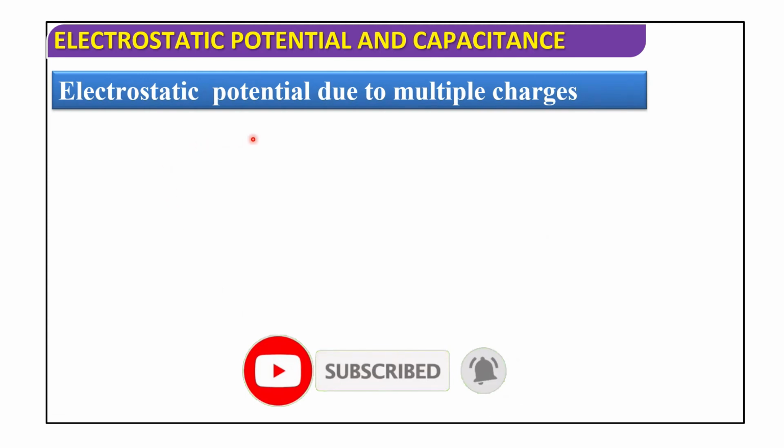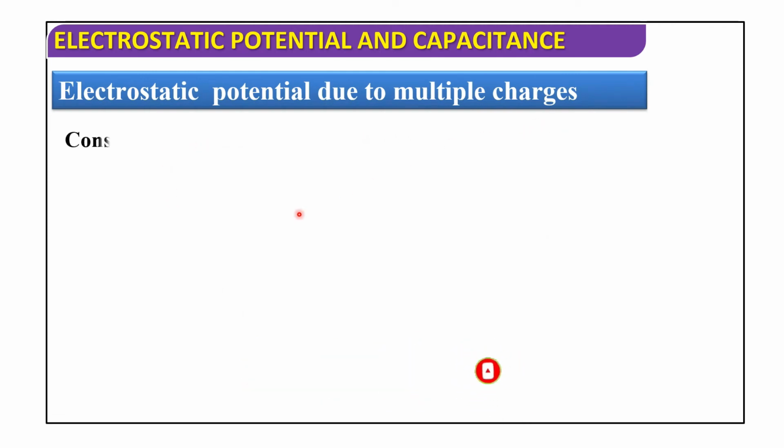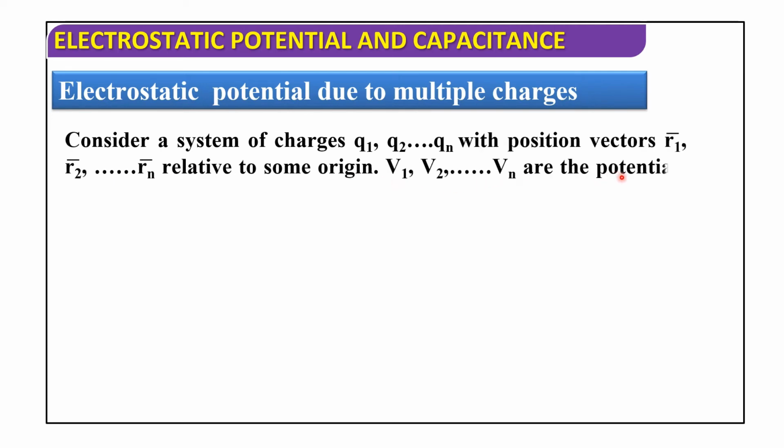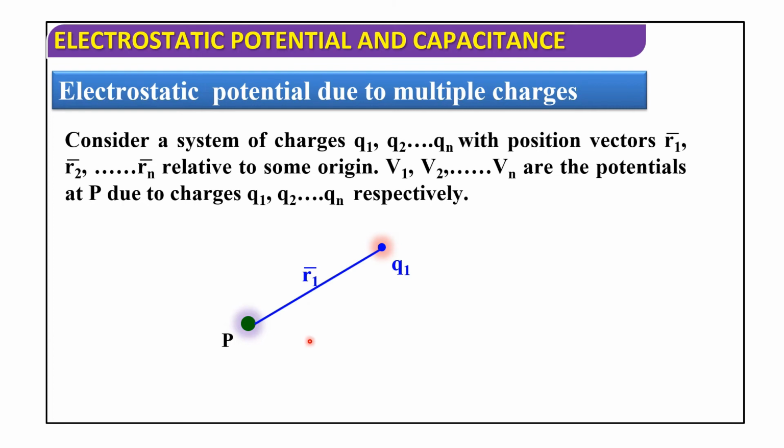Now, electrostatic potential due to multiple charges, let us discuss. Consider a system of charges q1, q2 and so on up to qn with position vectors r1 bar, r2 bar and so on up to rn bar relative to some origin. V1, V2 and so on up to Vn are the potentials at P due to charges q1, q2 and so on up to qn respectively. Here is a point P and charge q1 which is at a distance r1. Another charge q2 is at a distance r2. One more charge q3 is at a distance r3 bar.